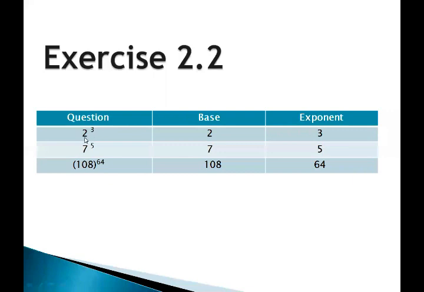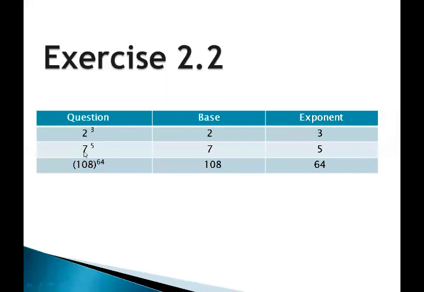So what do you think? What is base here? 3? No, no, no. Just see again. What is 3? 3 is your exponent because it is raised on 2. And 2 is your base. It says that 2 is going to multiply 3 times 2 itself. So 2 is the base and number of time that is 3. So it is your exponent.